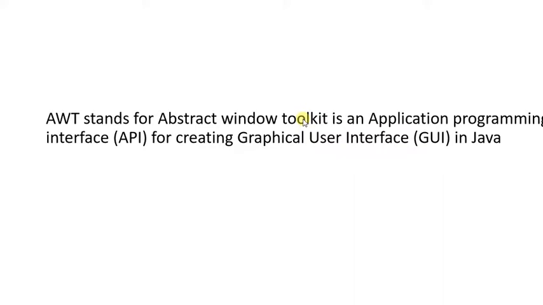Before going to the program, we should at least know three basic concepts. Although it is not mandatory, it is preferable. If you know them, you will understand this program easily. First is AWT. AWT is one package in Java. It is mainly used for Windows Toolkit programming, graphical user interface programming in Java.